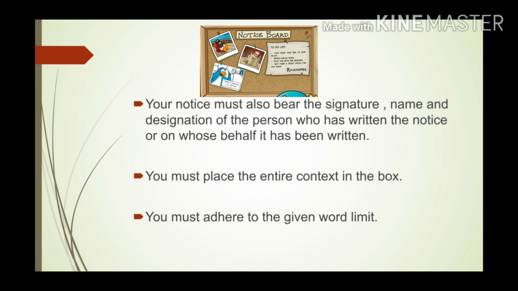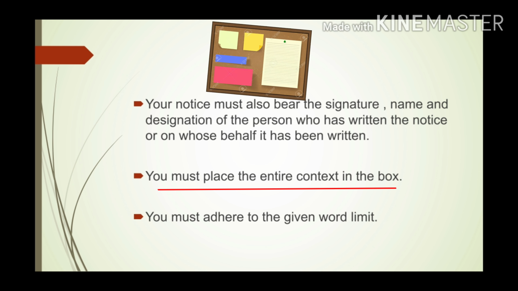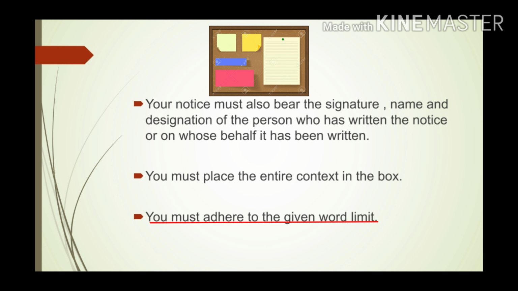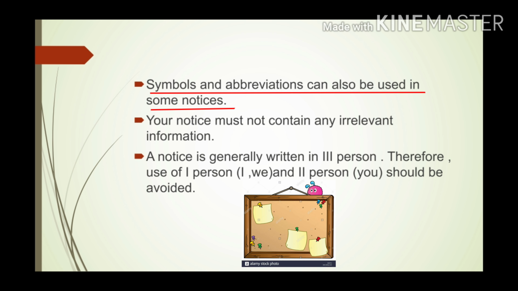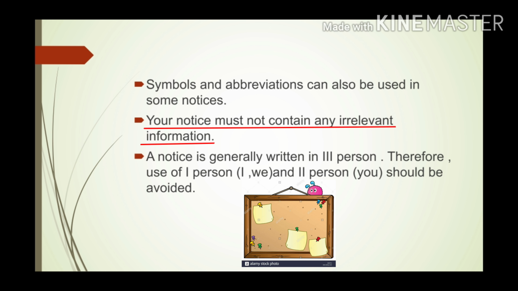All right. The next thing is to put all this content in a box. So make a box and write all the details inside this box. You should always follow the word limit given to you. Do not exceed the word limit. In some notices, you can use symbols and abbreviations also. All right. Next thing is that always put relevant things in your notice box. Make it to the point. No unnecessary things should be included in it. And lastly, a notice is generally written in third person.